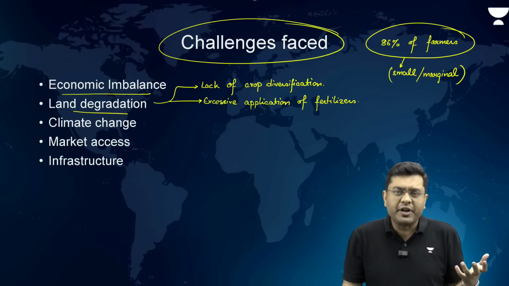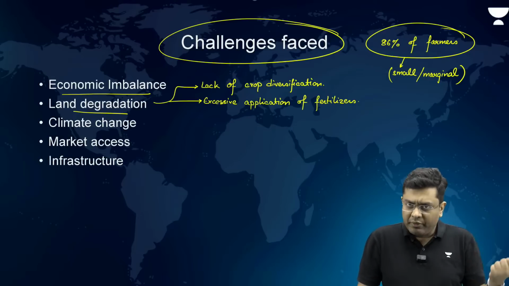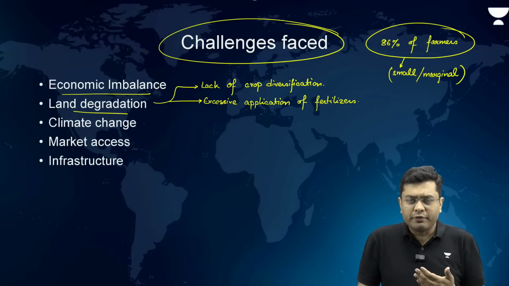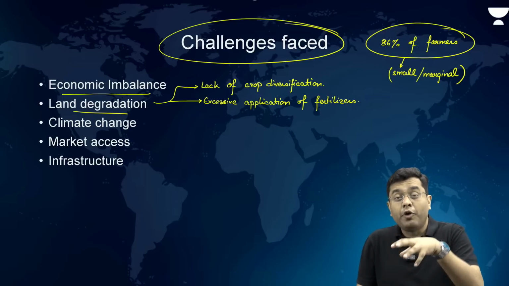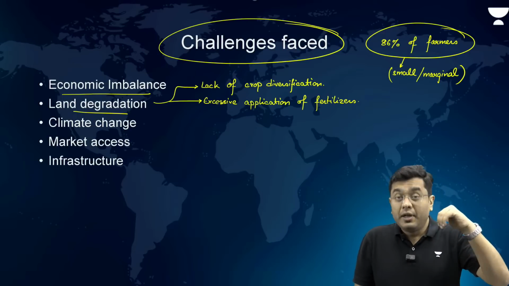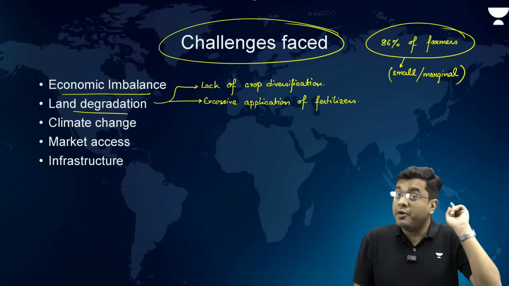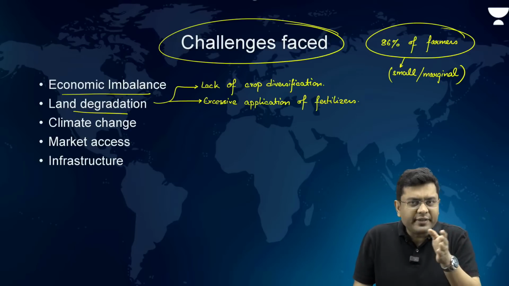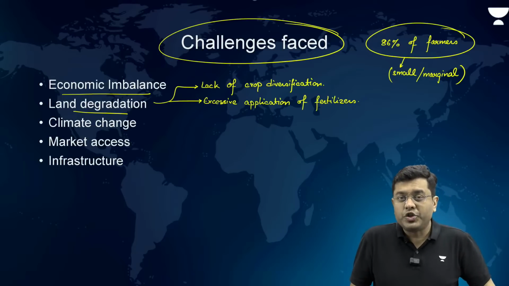One is the hard infrastructure in the form of, let's suppose, roads, railways for the transportation of the goods, the farm products. Then you have the infrastructure in the form of the storage structures, infrastructure in the form of, let's suppose, irrigational methods, then infrastructure in the form of electricity supply. All this should be reliable and affordable. Now, these are few of the challenges that we have mentioned, but the challenges are many more.